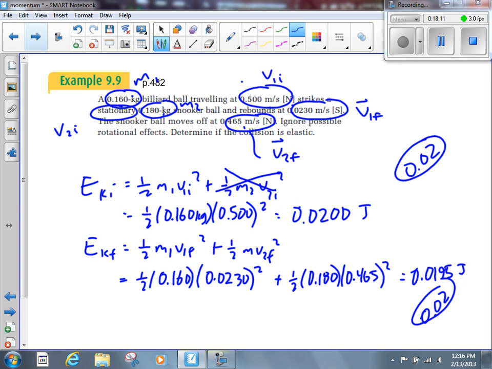When they hit each other, they just bounce off of each other. And the kinetic energy before ends up being equal to the kinetic energy after. The speed can change because it can be transferred from one to the other. But in the end, the total kinetic energy isn't going to change. It's going to stay the same. Okay?